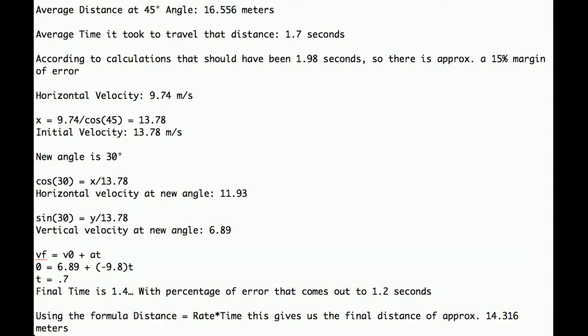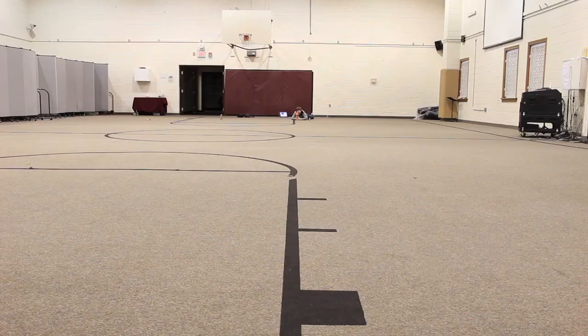After finding this data, I decided to test my results against field studies. I did another series of shots to see where the shot would land at 30 degrees. I'm happy to say the average of these 5 shots was 14.65 meters, and that's very close to the final distance that I found.